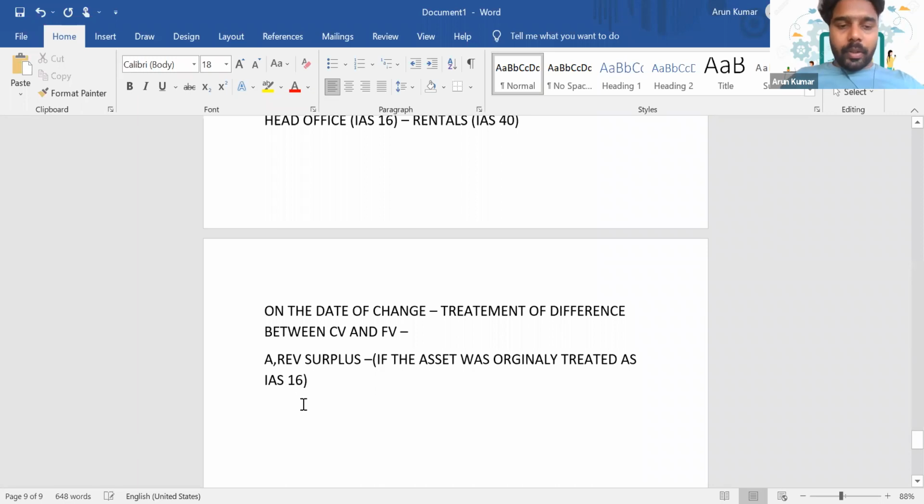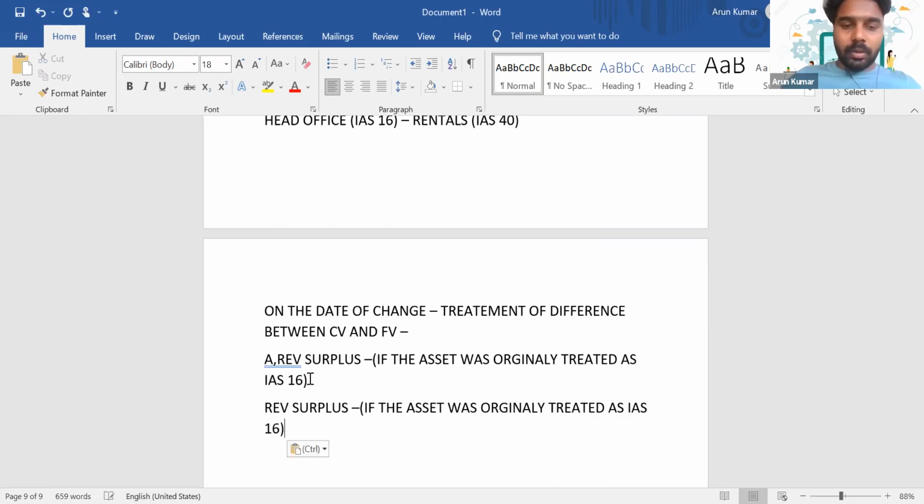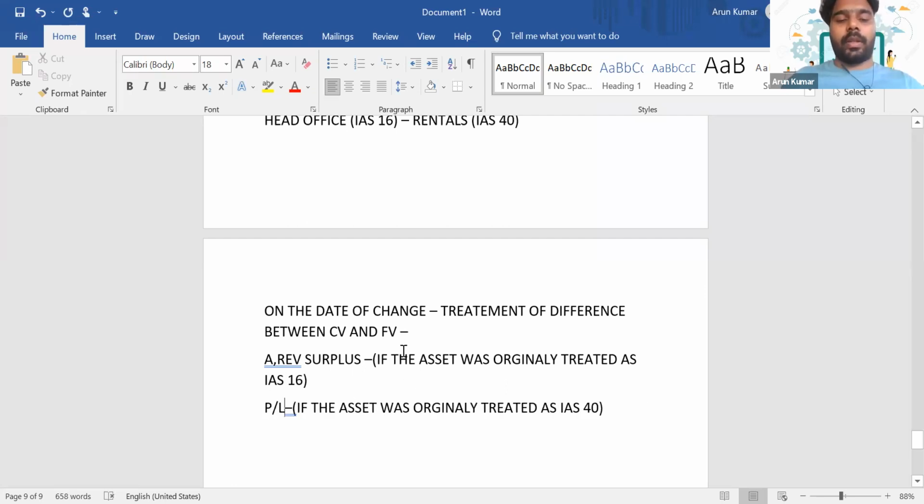But in the same scenario, let's say the asset was originally treated as per IAS 40. So where would we record this change? We'll record it in P&L. So if there is a transfer from IAS 40 to IAS 16, the difference between the carrying amount and the fair value at the date of change will be recorded in P&L. Is it clear?